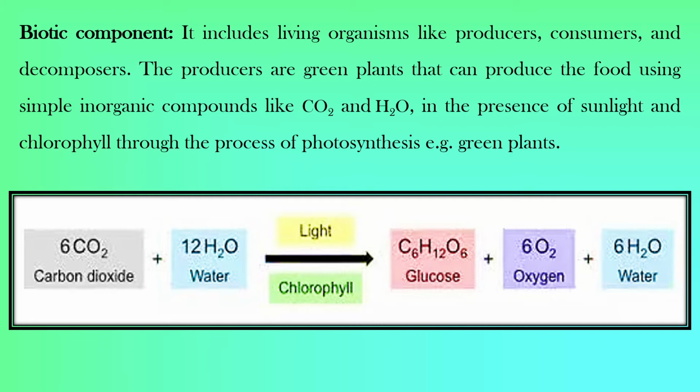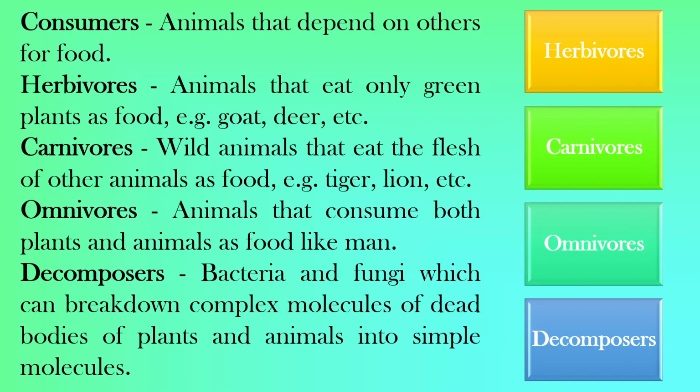As mentioned in the equation, you can see carbon dioxide combines with water in the presence of sunlight and chlorophyll. It produces glucose or carbohydrates plus oxygen and water. It means green plants produce the food for the other living organisms. So the animals which consume the food produced by green plants are known as consumers. The term consumers means those which consume the food produced by others, or which depend on others for food.